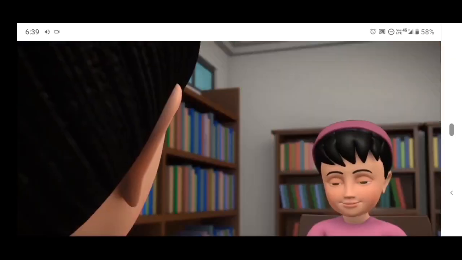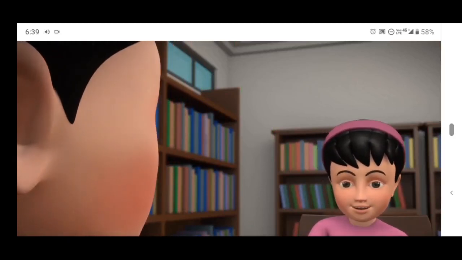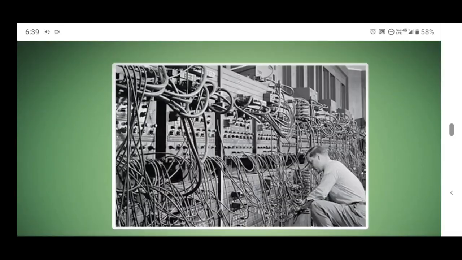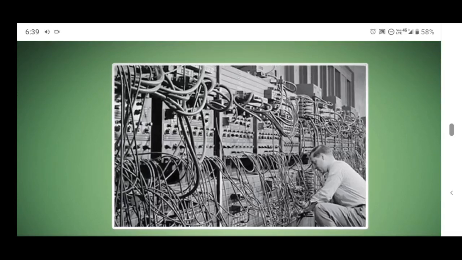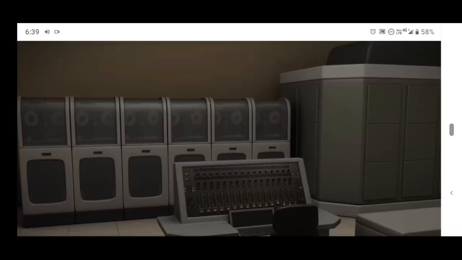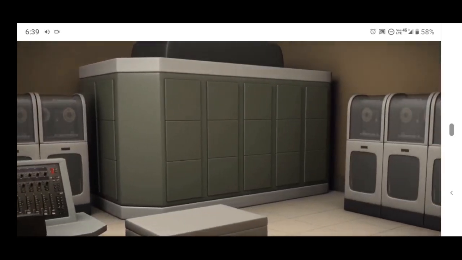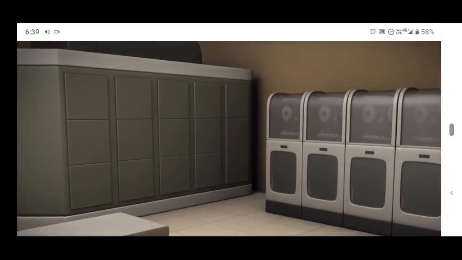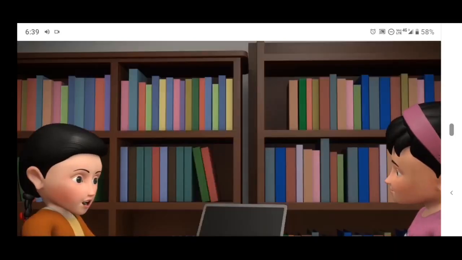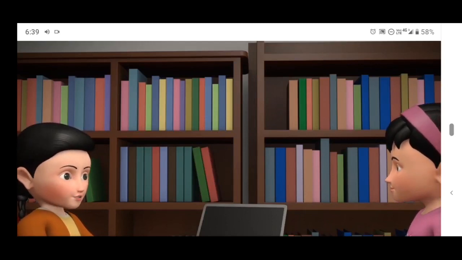Wow! In 1946, J. Eckert and J. Mauchly developed a new computer called the ENIAC. The ENIAC was huge and contained several thousand different components. Then came the UNIVAC, Universal Automatic Computer, which was the first commercially available computer. Oh, that was so long back. Computers from then have gone through such transformation.